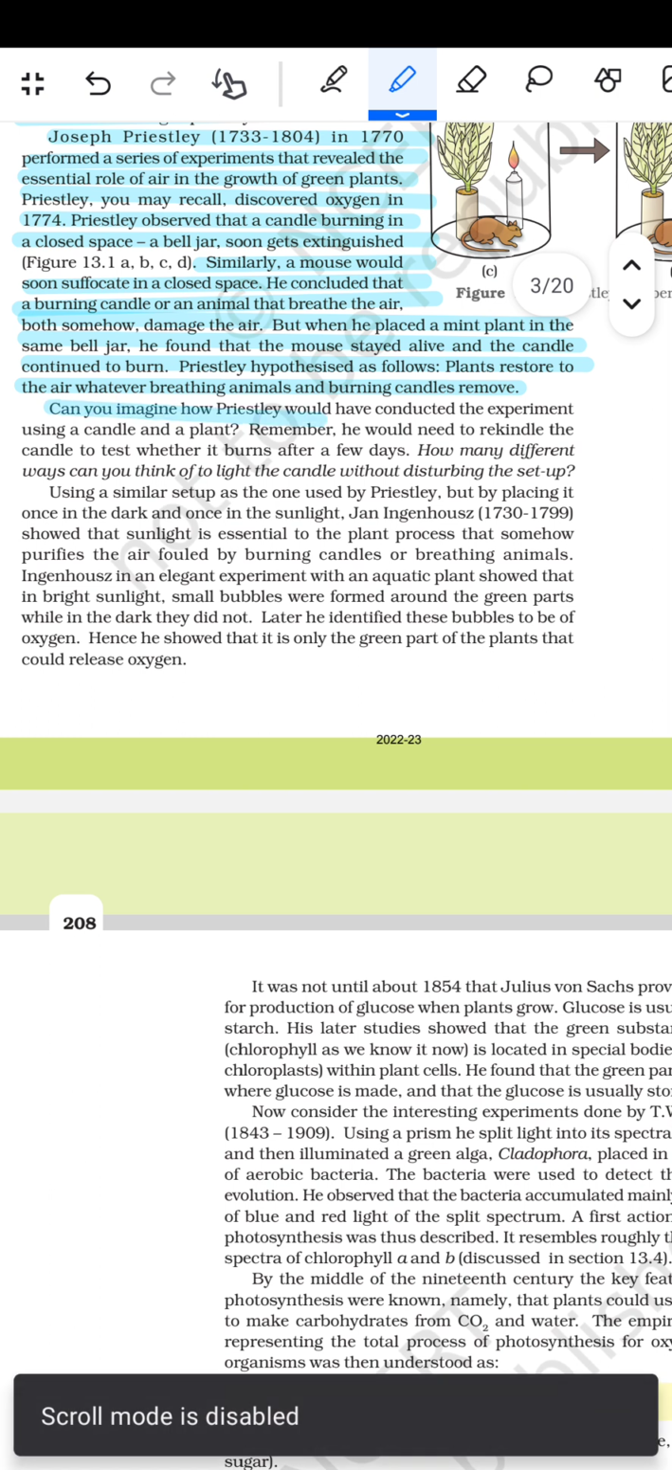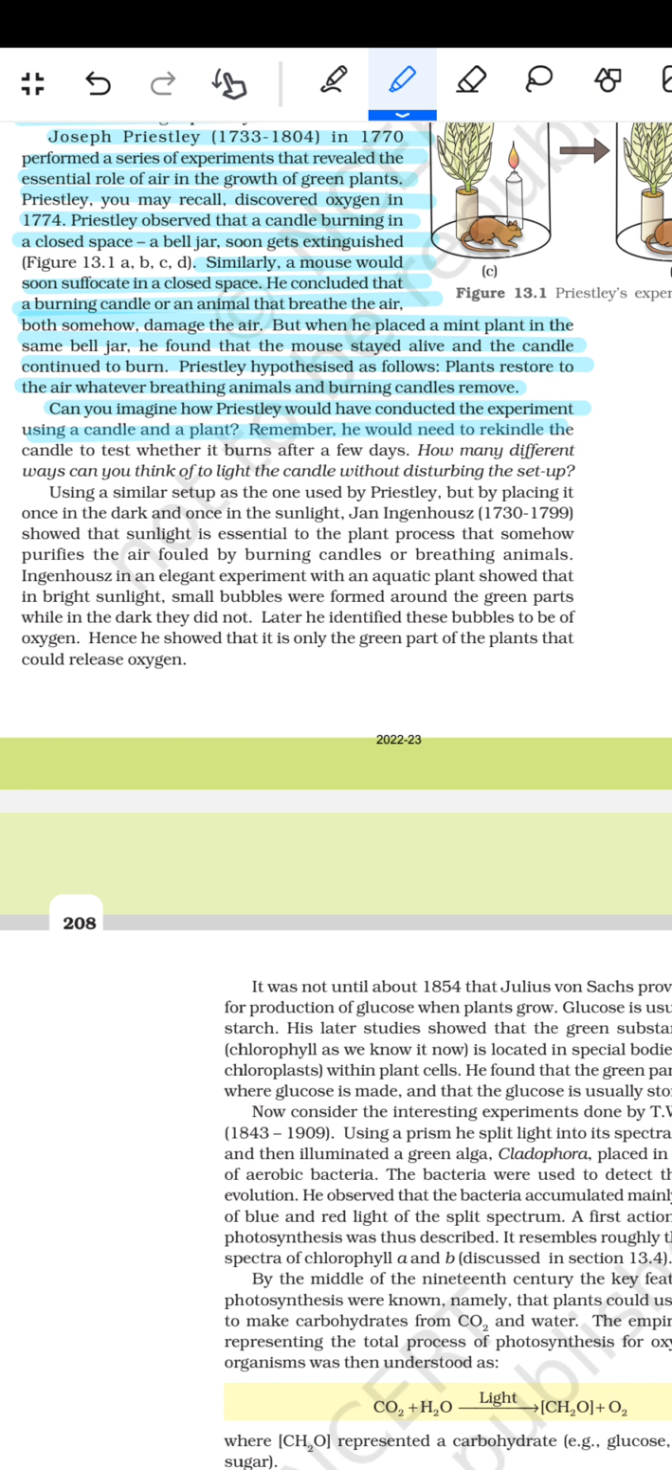फिर कहता है कैन यू इमेजिन हाउ प्रिस्टली वुड हैव कंडक्टेड द एक्सपेरिमेंट यूजिंग अ कैंडल एंड अ प्लांट. Remember, he would need to rekindle the candle to test whether it burns after a few days. How many different ways can you think of to light the candle without disturbing the setup?